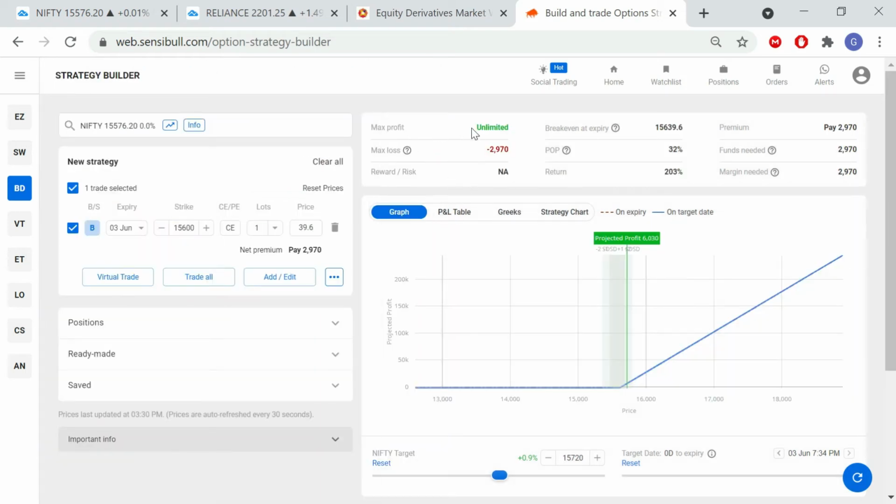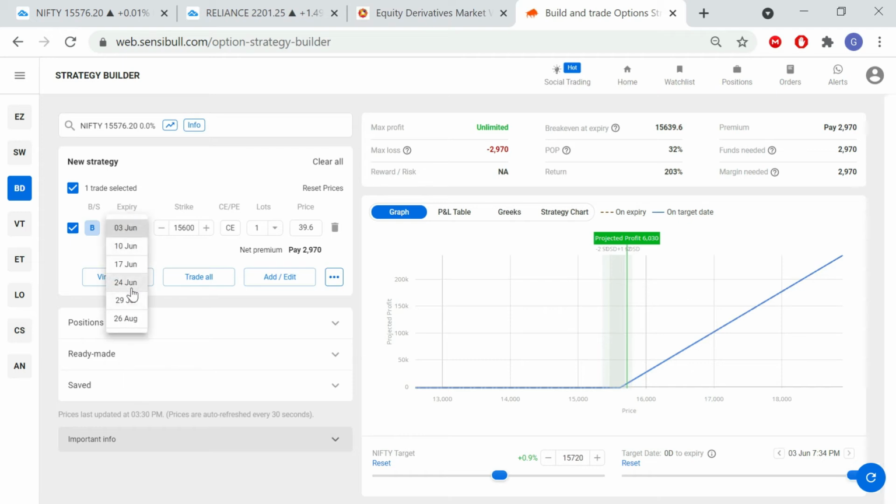So maximum profit is unlimited. If Nifty goes to 15,700, 15,800, the profit is unlimited. There is no end to it. You'll get unlimited profit, but what you can lose is only 2,970. That is the premium you paid for the call option, 39.60. This is one lot, which means 75 quantities, with June 3rd expiry. This is a weekly expiry, as I explained before, not a monthly expiry.